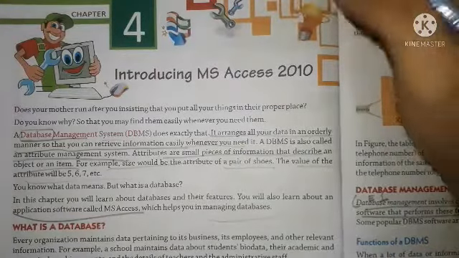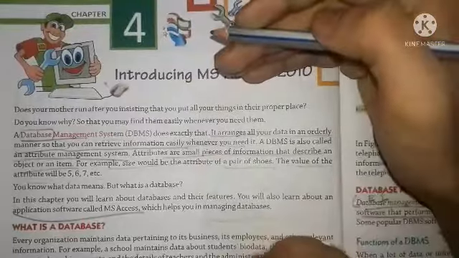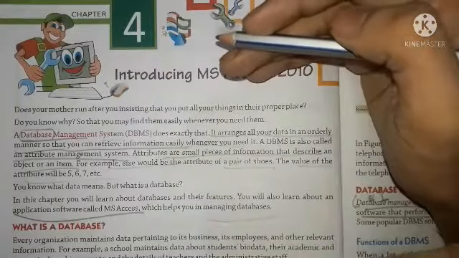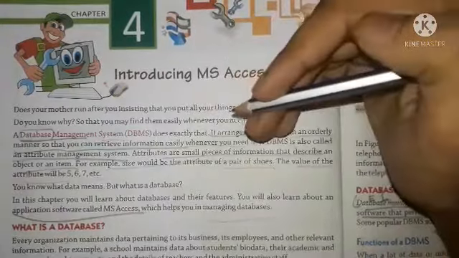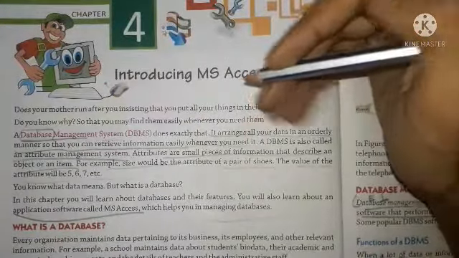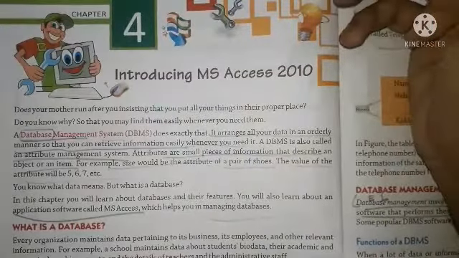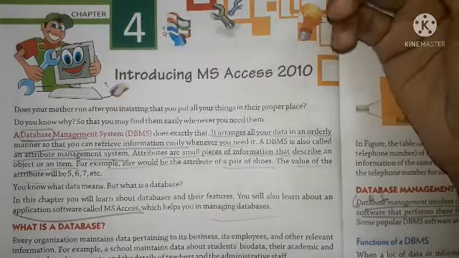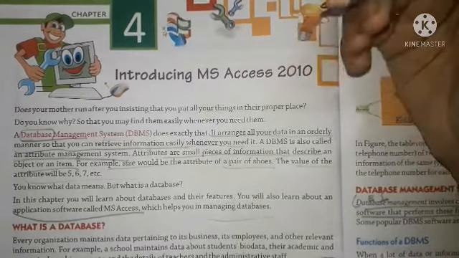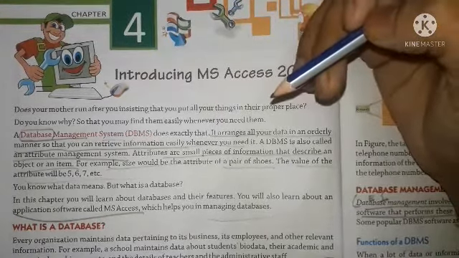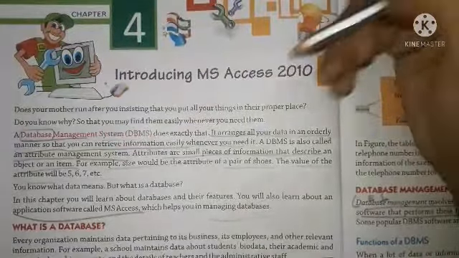As I told earlier, it organizes and manages your data and puts it properly in a systematic and organized manner, so that when you need your information you can easily access it. It is also called attribute management system, because attributes are the small pieces of information related to the data, and all the attributes in this database are organized in a very systematic manner.